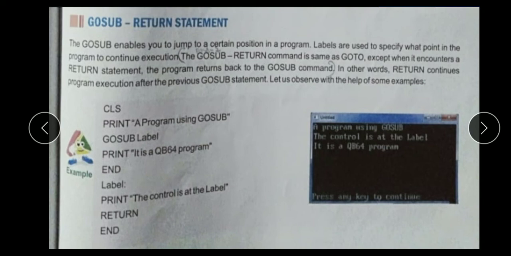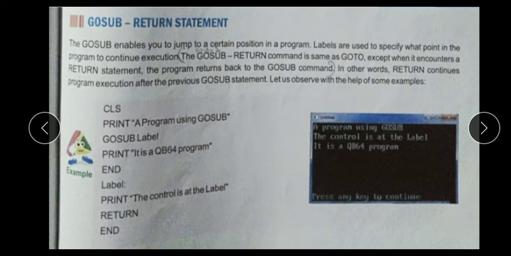It means the GOSUB statement enables you to jump to a certain position in a program. Suppose your program has 10 lines and you want to jump first to the 5th line, then you use the GOSUB statement.